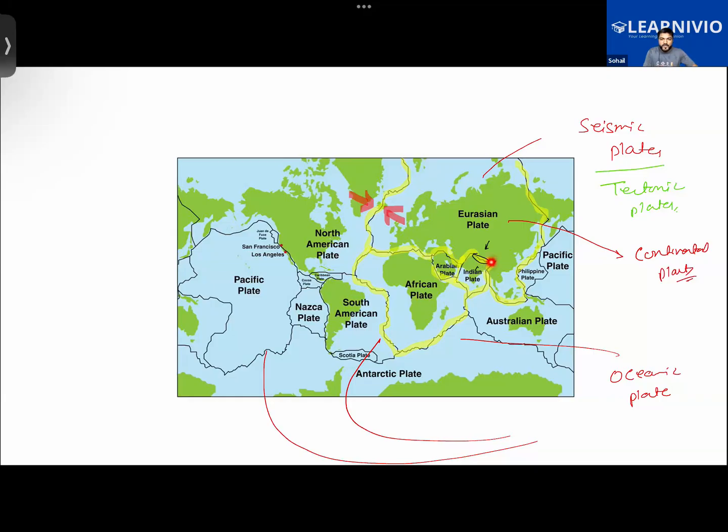Now, when we use the term land, by convention it is used for the continental plate and not for the oceanic plate. But by logic, both of them are part of the same crust. Whether we say continental plate or oceanic plate, both are part of the same crust. The only difference is that one of them is submerged under a water body. One is covered with oceans and seas, while the other one is this land here.